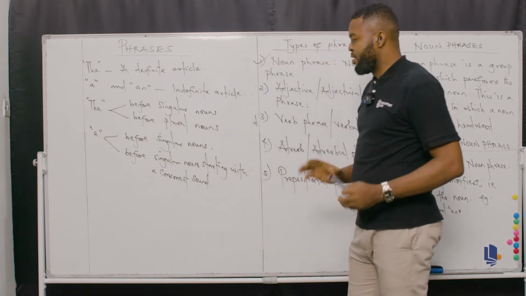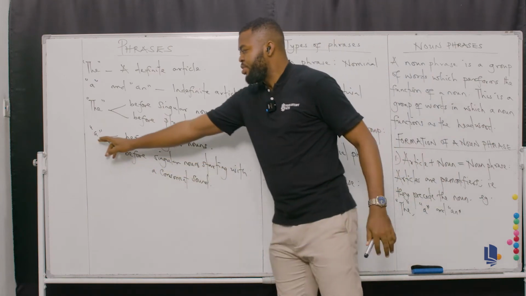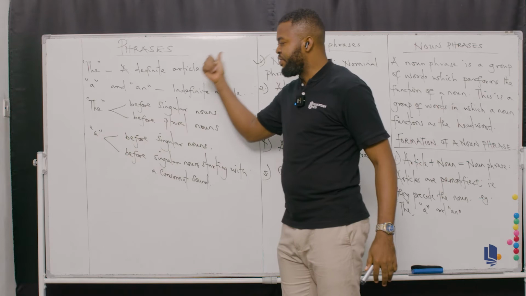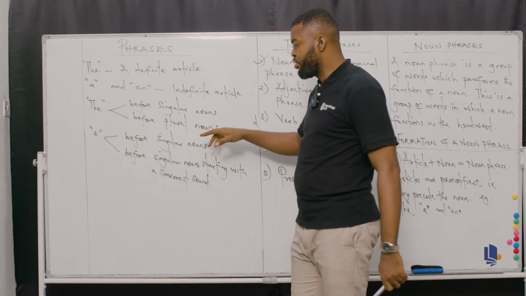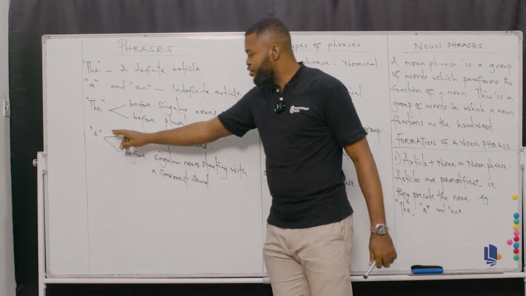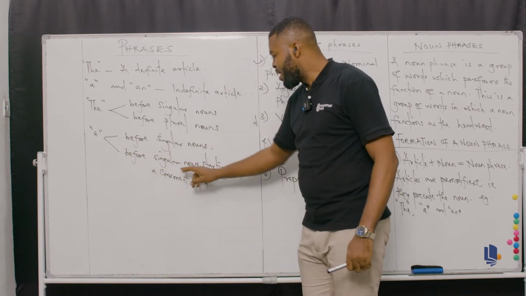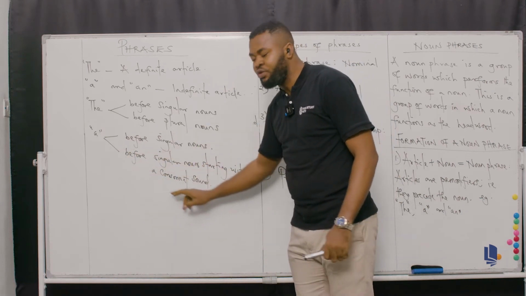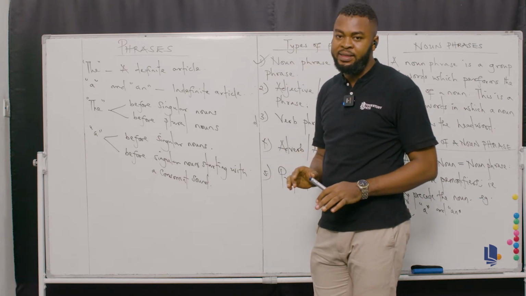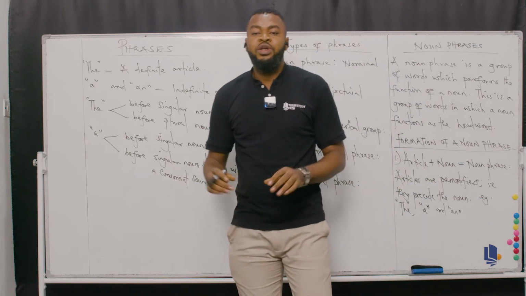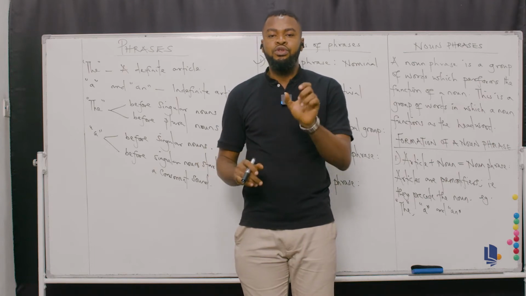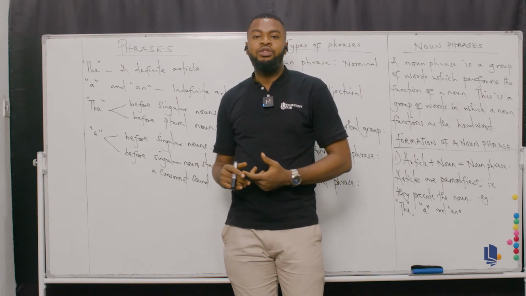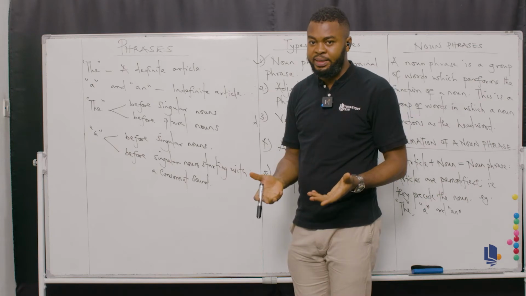Now, remember, there's a rule. Anytime you have to use A as an indefinite article, you must use it before singular nouns, and those singular nouns must start with a consonant sound. That's the rule that applies. I am teaching you this so that when you construct sentences, you will know how to use words according to the sound that they project.